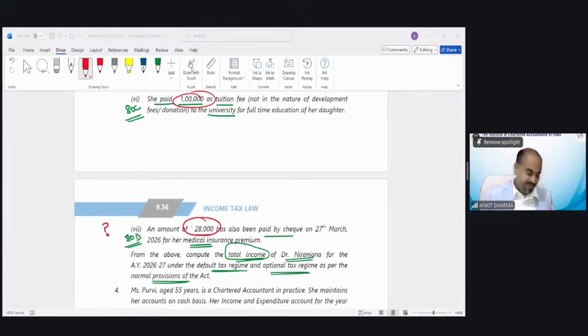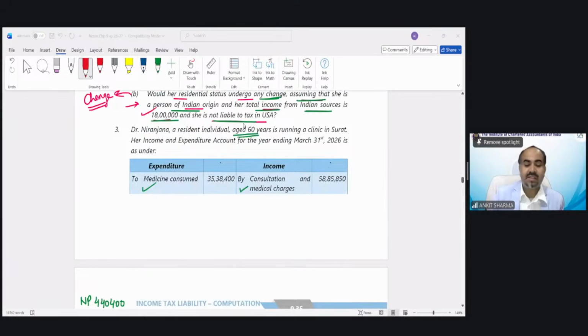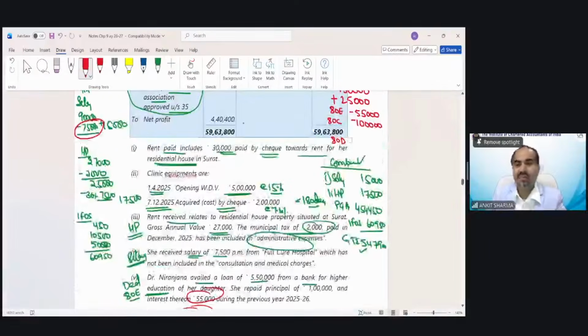So because the person which has been given in question is age 60 year, that's why we have marked it. Important thing. So mark thing, whichever you are marking in your question, you have to remember this could affect our answer. And because she's a senior citizen, so full 28,000 can claim as a deduction. If not a senior citizen, then we can claim only 25,000. So that would be your answer as per optional tax regime. Understood?